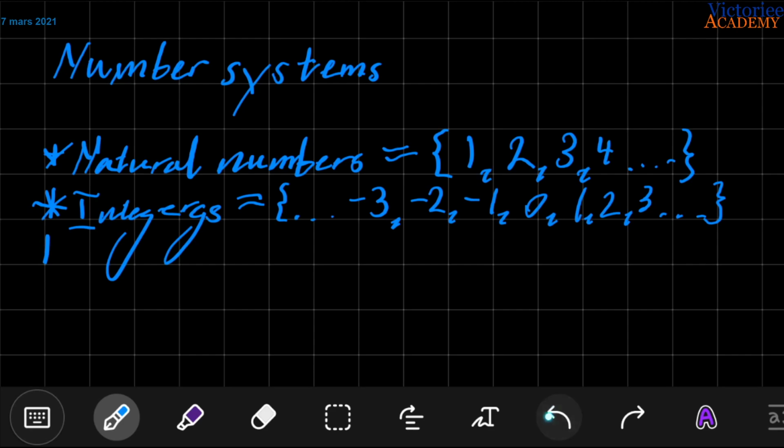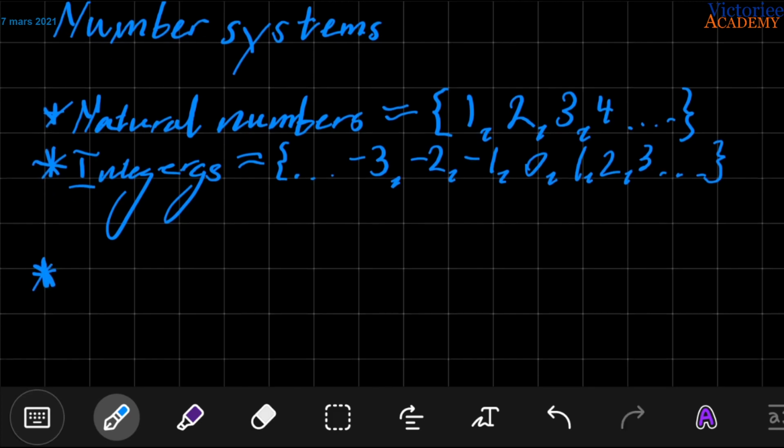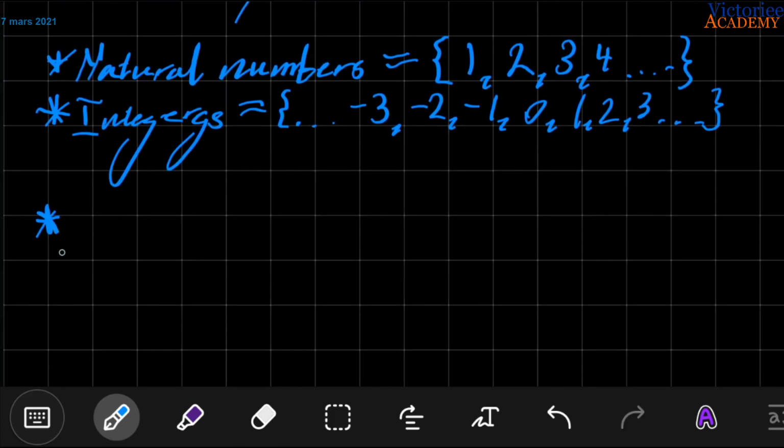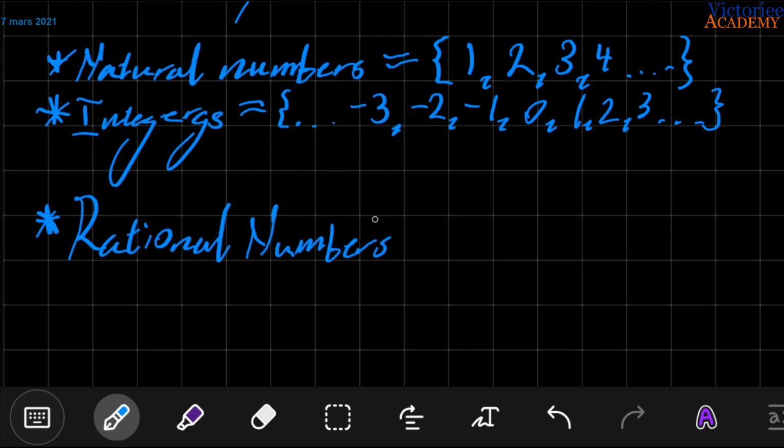Then you have the rational numbers. Oh, I should move that down a little bit because I want some more space for the next one. Let's place it here. That would be perfect. We can move up a little. We have the rational numbers. These are divisions of integers. You make this by dividing integers with each other.